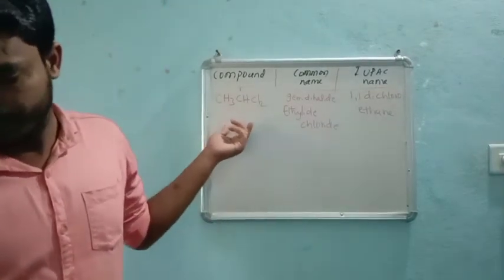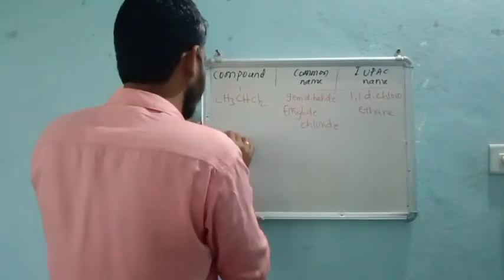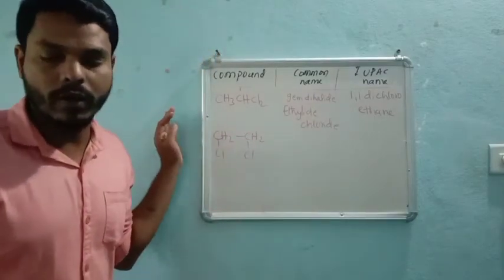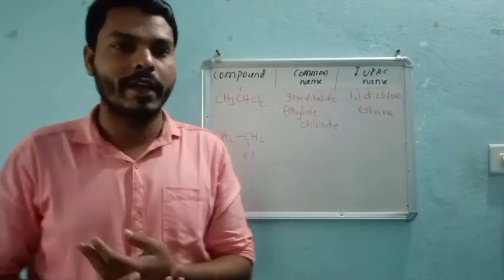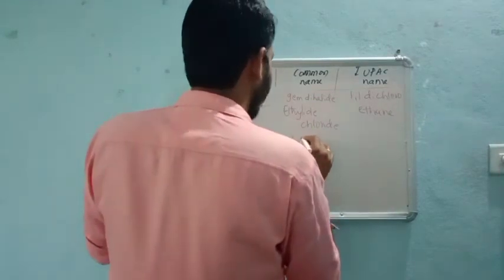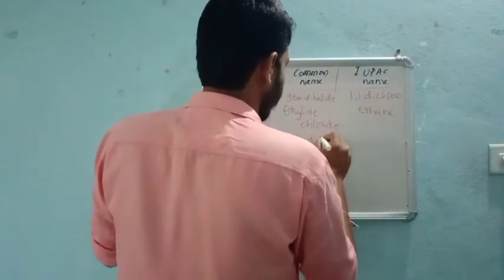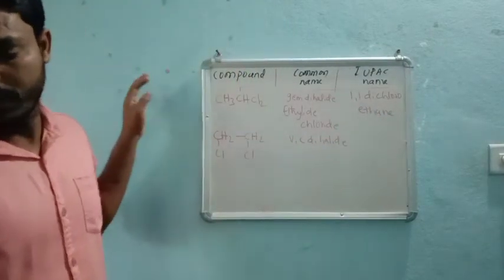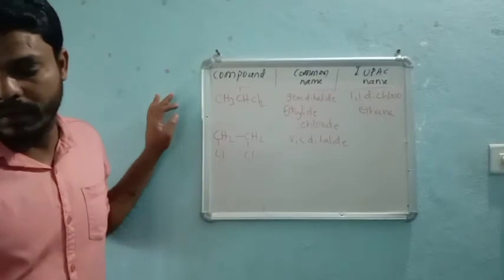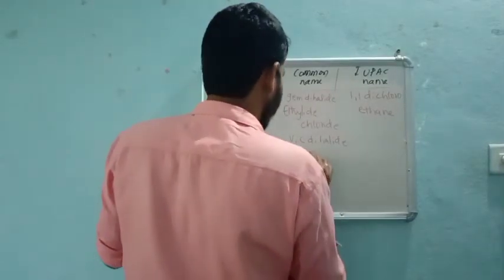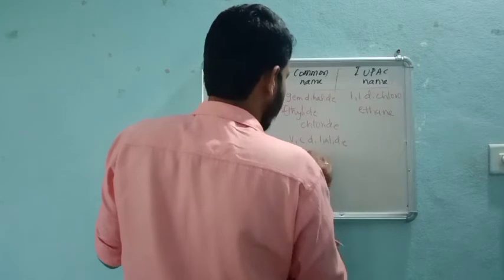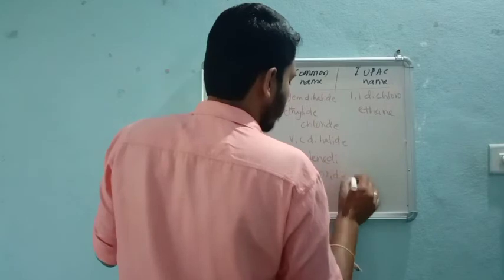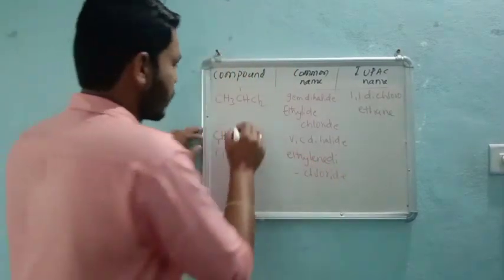Now what about this: CH2Cl, CH2Cl? This is of what type? Vicinal dihalide. What is the name? Ethylene dichloride. What about the IUPAC name?